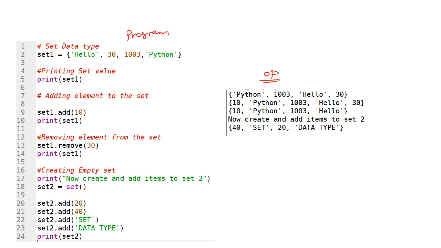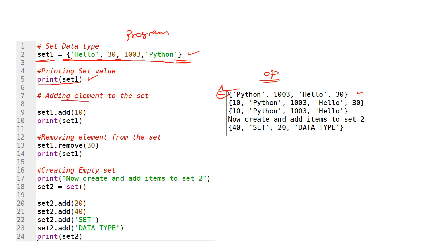Right? Okay, now I am going to create a set. This is the set variable. It accepts different data types, all enclosed with curly braces and separated by comma. I'm going to print this set. See, this is the printed one. See the order: Python, 1003, hello and 30. The order is changed here, isn't it? So the created order is like this, but the printed one is different.